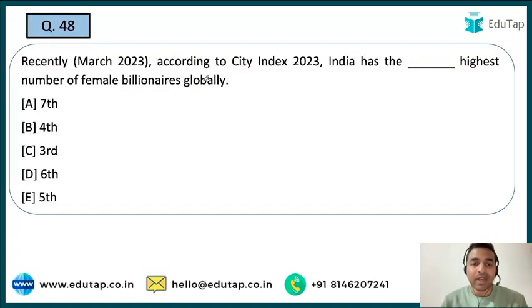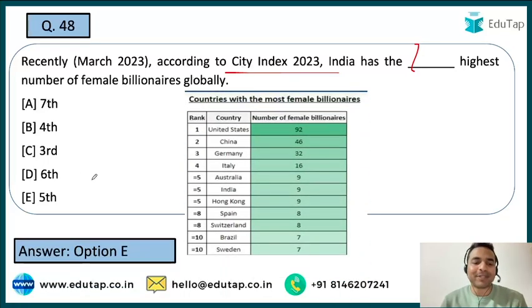Now the next question. Next question is on the City Index 2023, and you are required to tell me that India has the dash highest number of female billionaires globally. If we talk about the top, the United States is on top followed by China, and if we talk about India, India is basically the fifth highest in number of female billionaires globally. You can see here that India was jointly on the fifth position along with Australia and Hong Kong, and the United States was on the top position with 92 female billionaires.